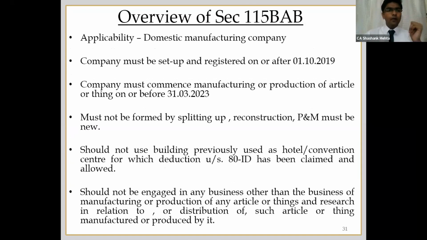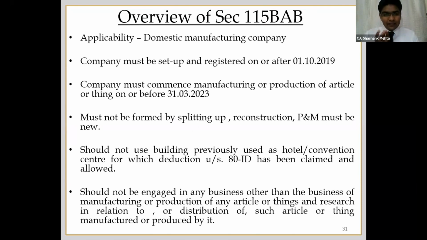Just an overview. It is applicable only for a domestic manufacturing company. The definition is given in the section itself. 115BAA was applicable to any domestic company. However, this will apply only to a specified manufacturing company. So that is the very first point. Second important condition over here is that the company has to be registered on or after 1st October 2019, and the company must commence manufacturing on or before 31st March 2023. So that is the condition.